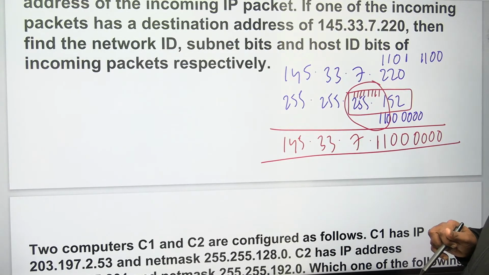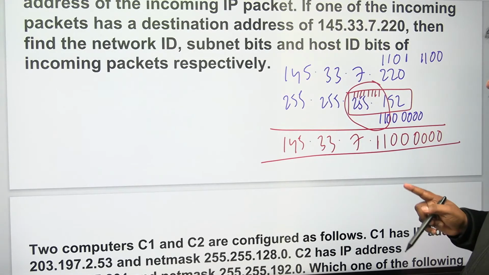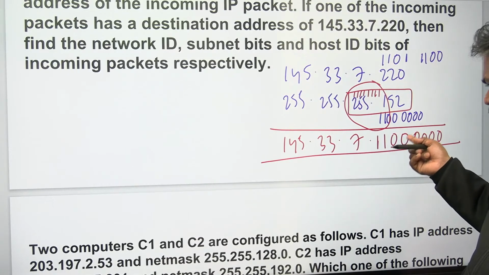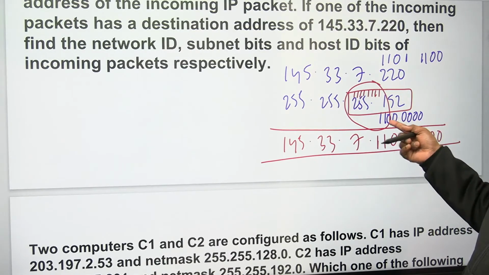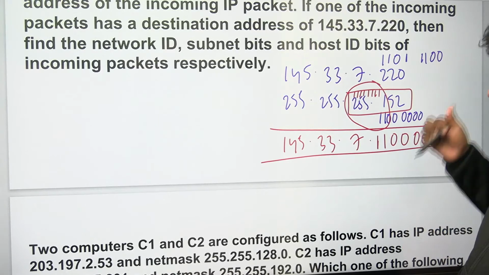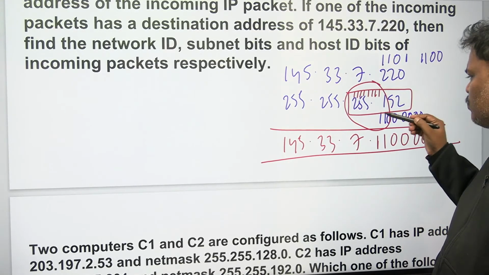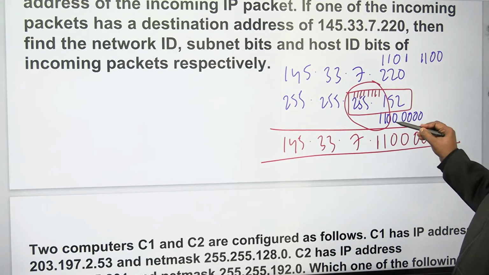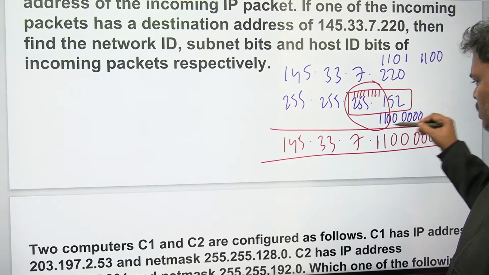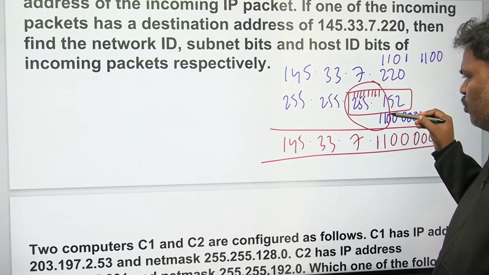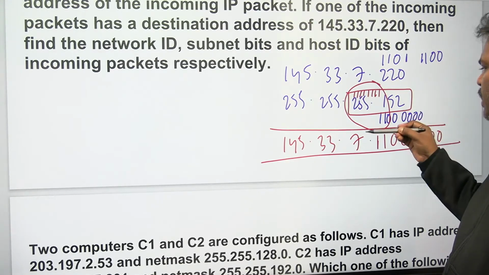Whatever ones you see in the host area of the mask belong to the subnet area. So out of 16 bits of host, 10 bits are going to be subnet.